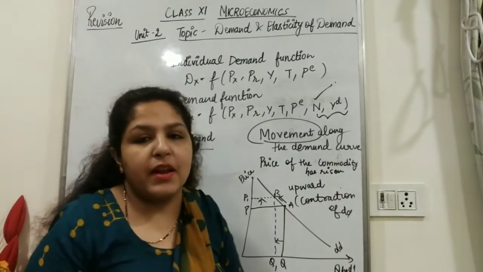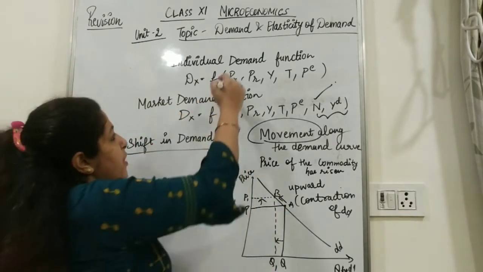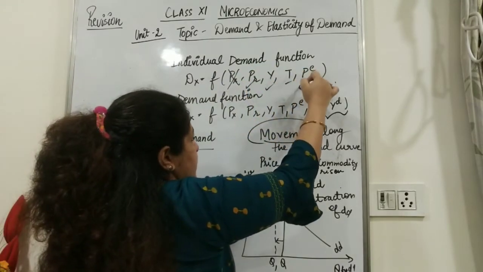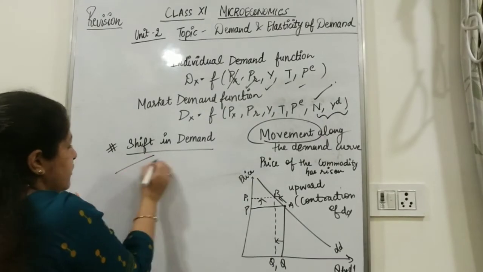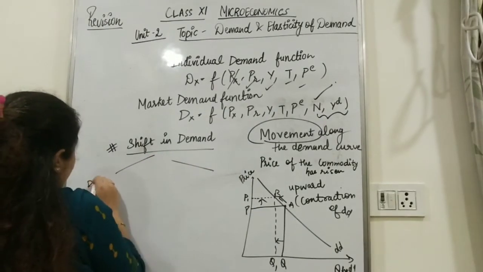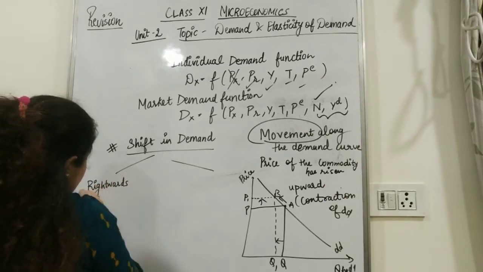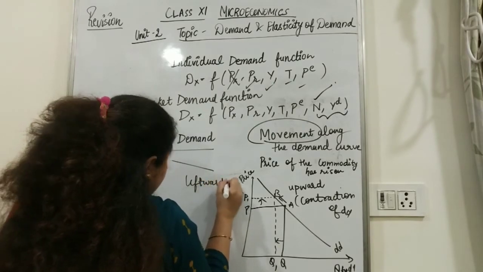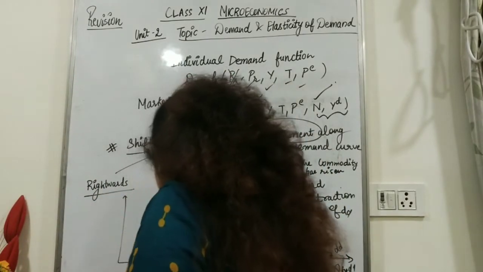Shift can take place because of any factor other than price: price of related goods, income of the consumer, taste and preference, future price expectation. You should distinguish between rightward shift and leftward shift. I am showing the reasons for rightward shift and the reasons for leftward shift.